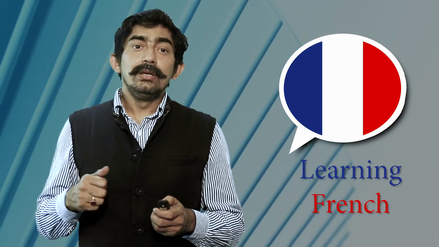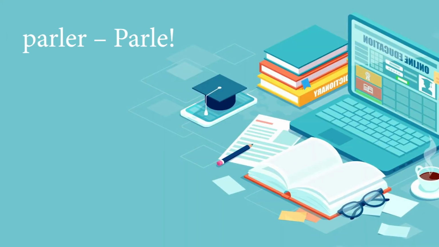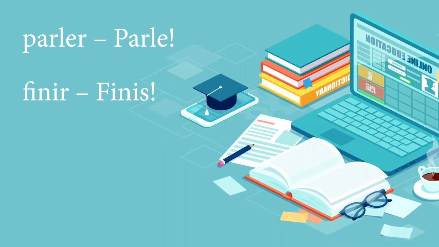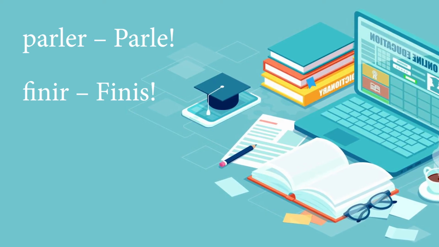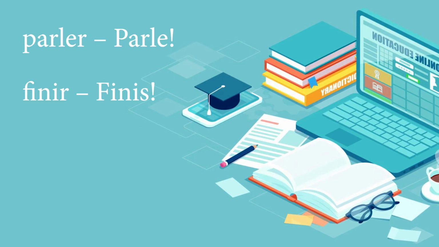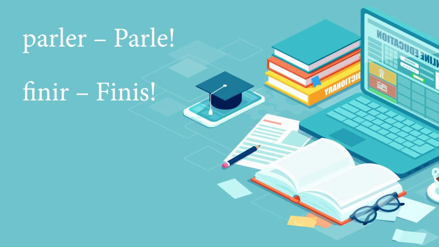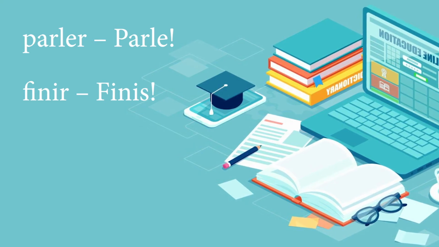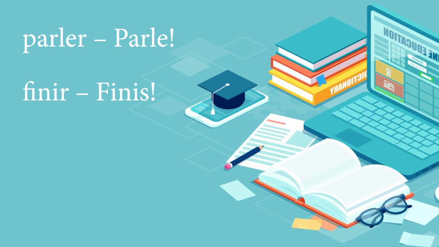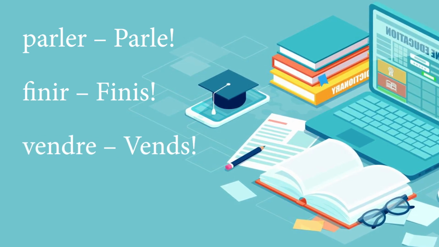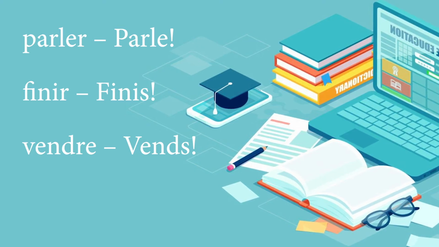So, as I said, parler becomes parle, finir becomes finis, that's an irregular verb. Finir means je finis, tu finis, il finit, elle finit, nous finissons, vous finissez, ils finissent, elles finissent. So, when you have to say finish, and you are saying it to somebody whom you usually address as tu, you say finis. And vendre means to sell. So, vends, V-E-N-D-S, vends means sell.